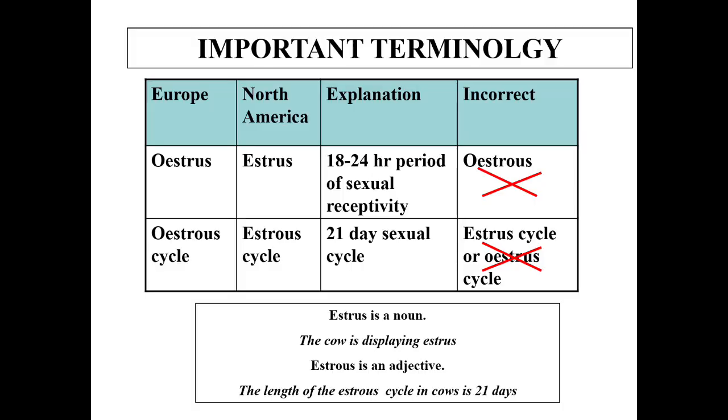If we talk about the terminologies, in the European countries the terminology estrus is used as a noun, that is present in the upper row, and if we are using it as an adjective, then it is present in the lower row. You can say the estrous cycle, and the estrous cycle of North America. The 18 to 24-hour period of sexual receptivity is present in the case of the cow. That is the 18 to 24-hour period of heat, and the estrous cycle is of 21 days, that is used as the whole cycle.